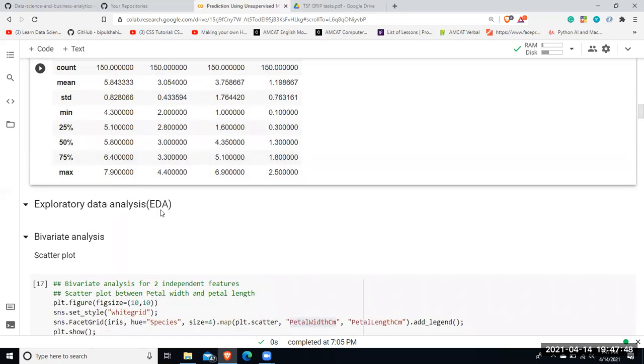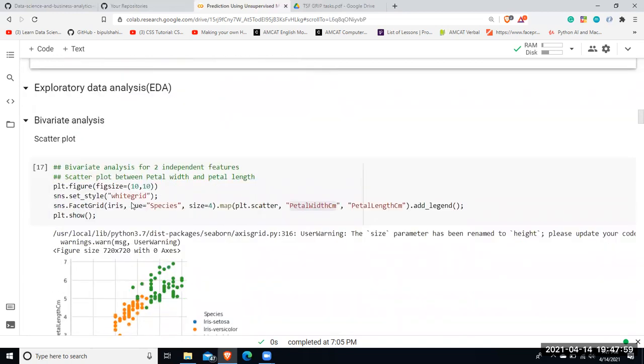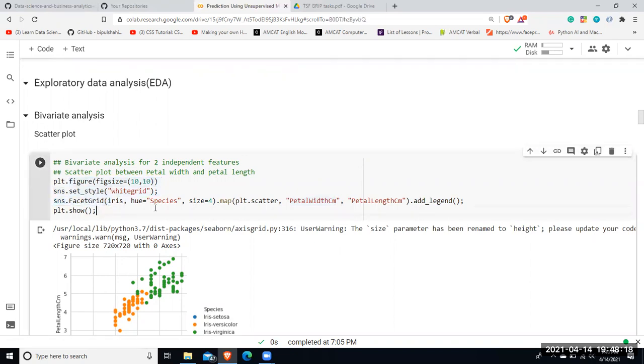Now comes the task of exploratory data analysis, right? That means I'll be representing the data in graphical format, which is actually the task of data visualization. First of all, I'll be taking two independent features. Since there are four independent features, I'll be taking two at a time. I'll be representing petal width and petal length, and then I'll be repeating all these steps for sepal width and sepal length as well.